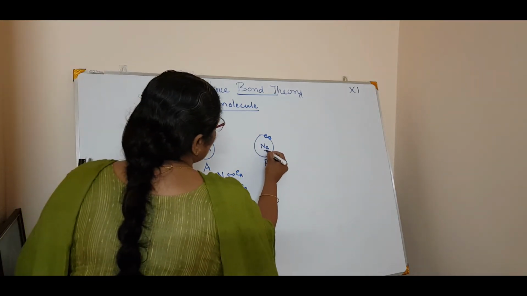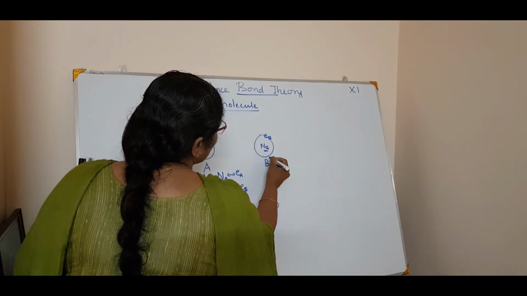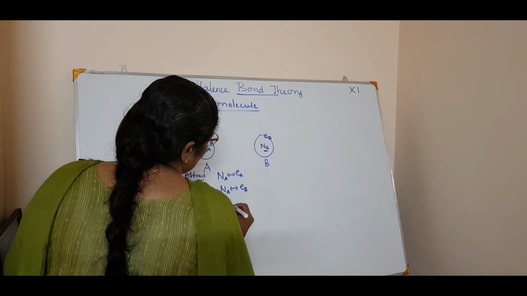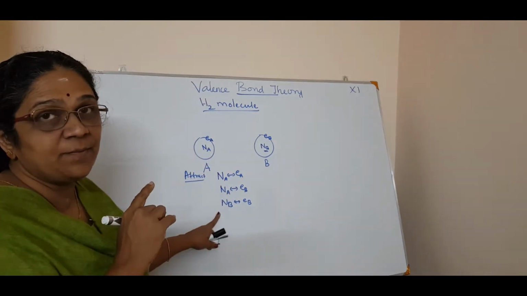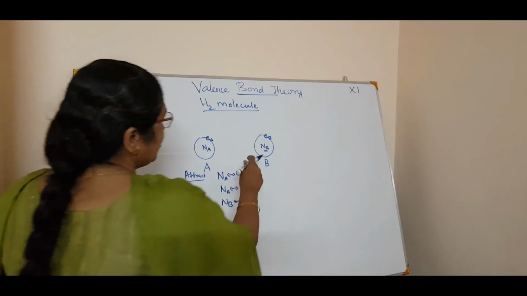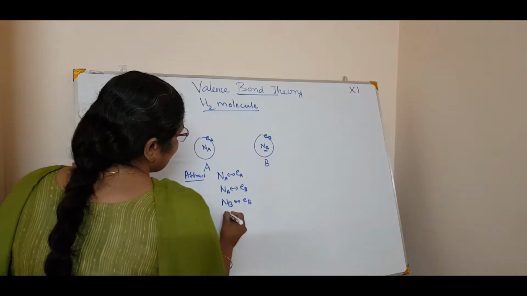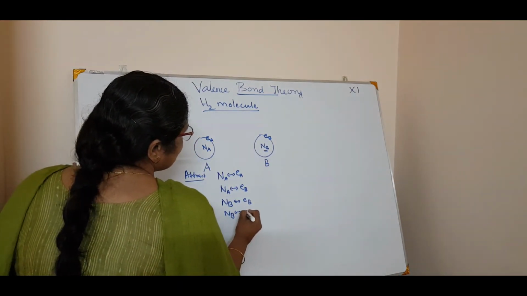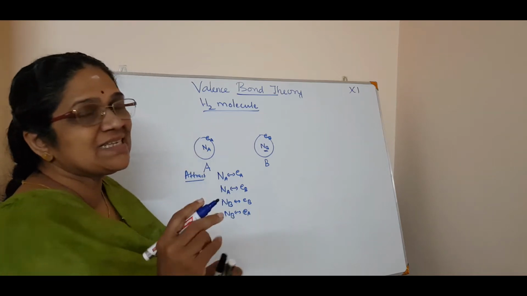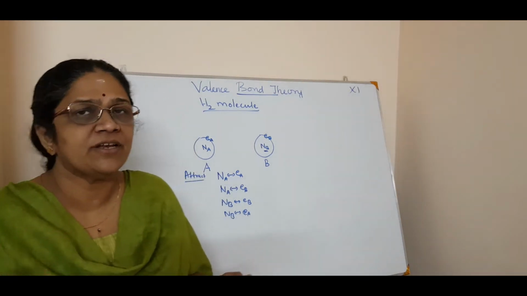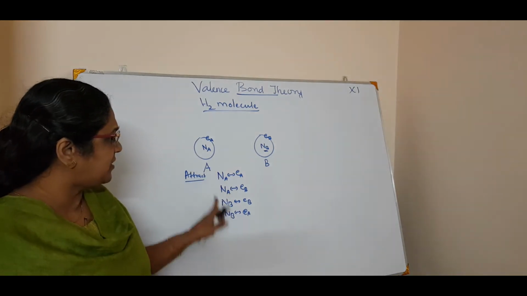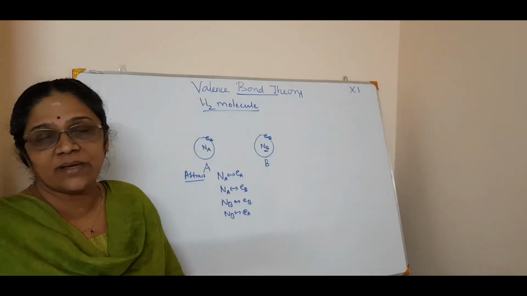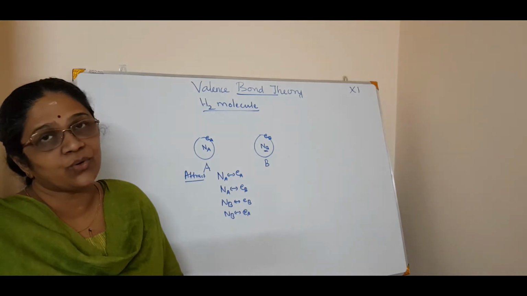The nucleus of B attracts the electron of B, and also the nucleus of B attracts the electron of A. So wherever plus and minus is there, there is definitely an attraction. That's all. So there are four ways of attraction in the formation of a hydrogen molecule.